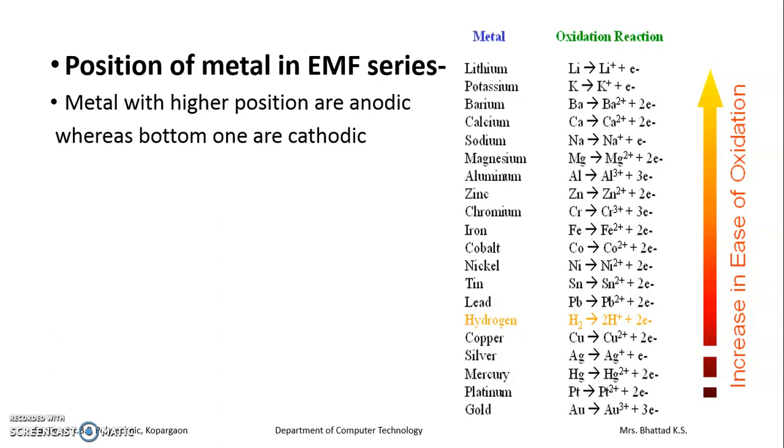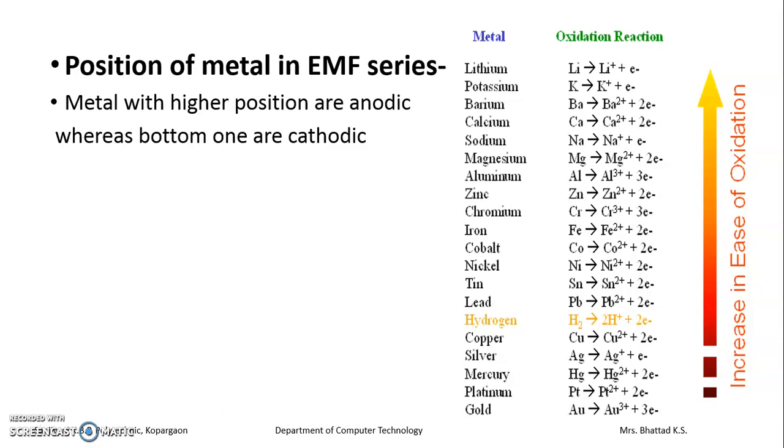Again, you can focus that at the bottom there are nobler metals which have a very low rate of corrosion, like gold. Gold is at the bottom having no issue of corrosion. Above gold there is platinum, above that mercury, silver. And remember, for such metals we pay very much. Like last time I told you that for gold we are paying 5,000 rupees per gram, but for zinc and iron we don't pay this much, as they are corroding metals whereas the bottom ones are less corroding metals.